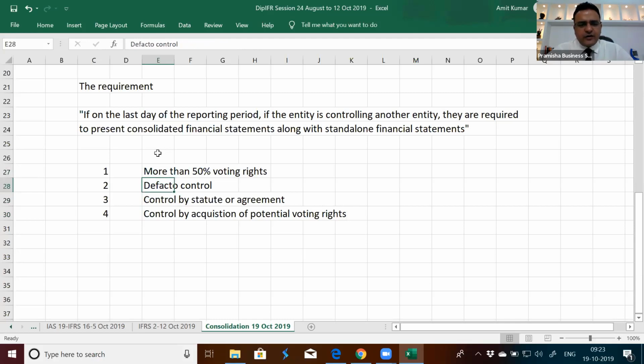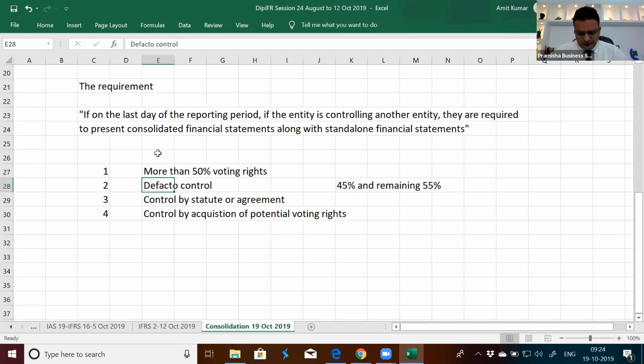So this is principle based accounting. In spite of having less than 50% voting rights, there can be control, like de facto control. De facto means there's an investor who is holding 45% and the remaining 55% are scattered. Someone is holding 1%, someone is holding 2%, 3%. They all are scattered, they are not united. So in spite of holding less than 50%, indirectly, automatically, there is a de facto control. Even if there is a de facto control, it is assumed to have control on the last day of the reporting period. And this entity is required to present consolidated financial statements, even if their investment is less than 50%. It's not necessary to cross the investment level of 50%.